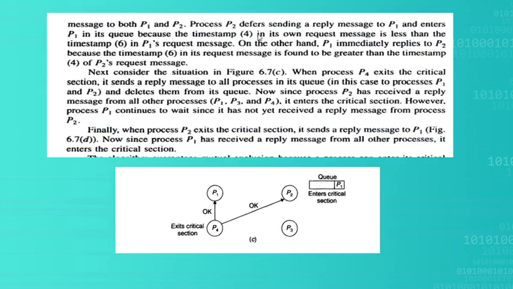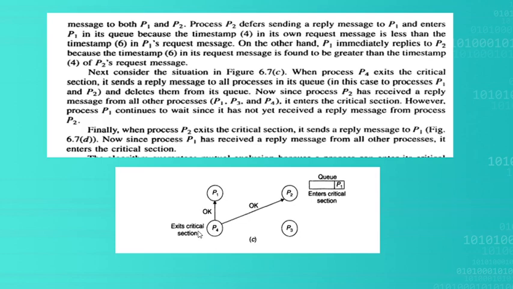So P2 will get the chance to execute in the critical section as it has the timestamp 4, which is less than the timestamp of P1's request message, that is 6. Okay. So P2 got the chance. P4 to P2, control has been transferred.